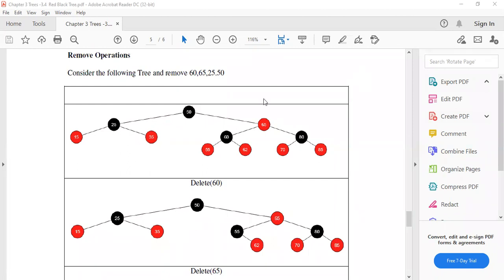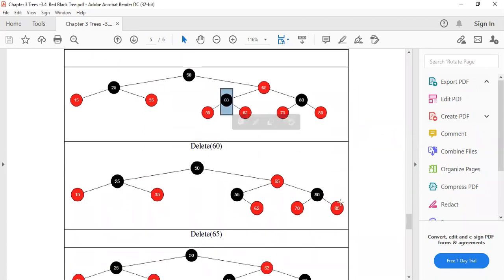Okay, so let's see how to remove it. Consider the following tree and remove 60, 65, 25 and 50. Suppose this is the tree given, then how to delete the 60. Now where is 60? Here it is, the 60 node. While deleting 60, you are bringing 55 to its place. If you delete a node and its left is available, then you can directly bring the left there, which is why we have placed 55 in the place of 60.